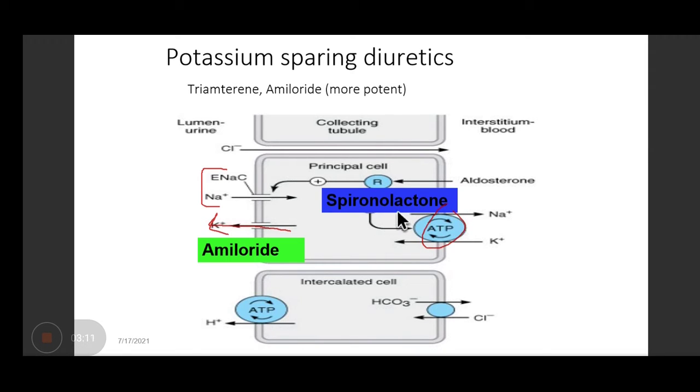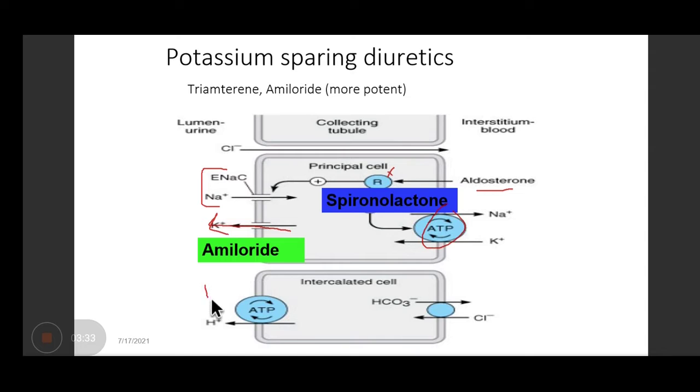Spironolactone is an aldosterone antagonist. So it is a competitive inhibitor. It will act on this receptor and inhibit. As a result, the sodium entry won't take place. Now, at the same time, what happens in the intercalated cells?